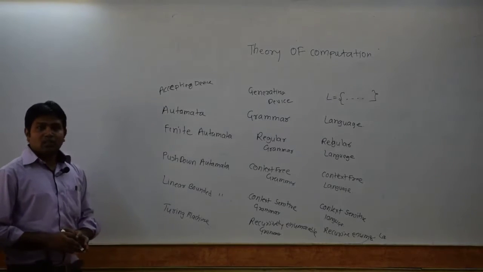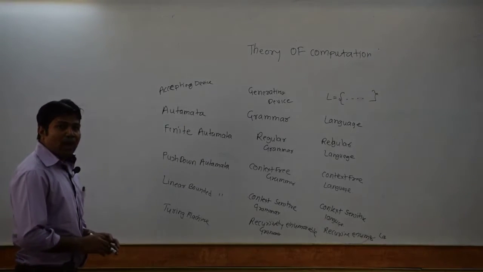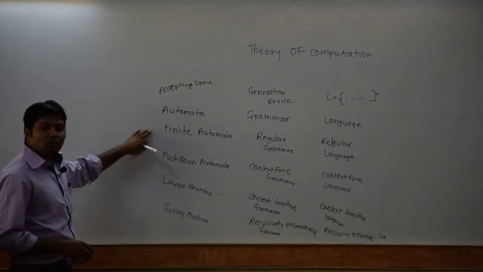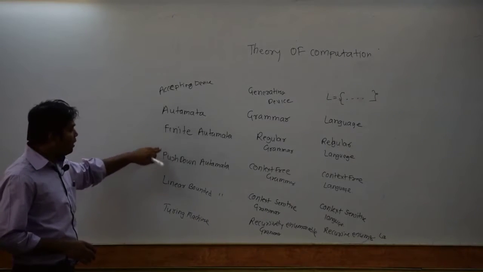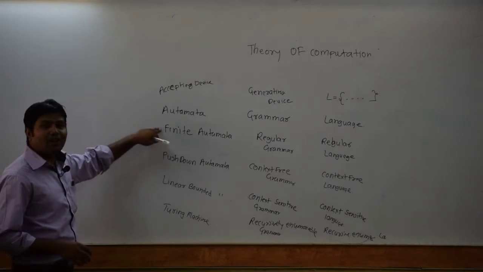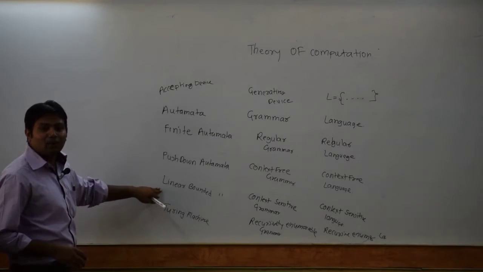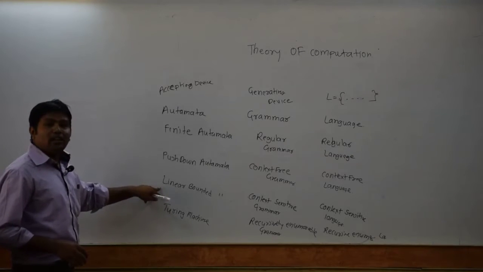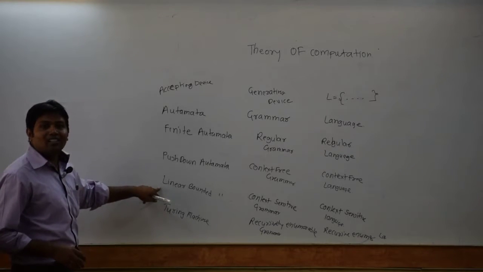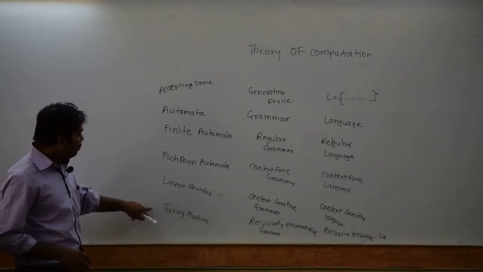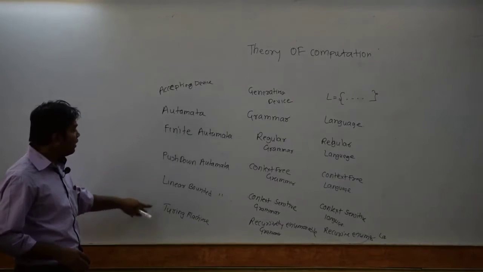So here the most powerful automaton is what? My Turing machine, and the least powerful is what? My finite automata. And after this we have what? More powerful than finite automata is pushdown automata, and more powerful than this is linear bounded automata. Now the linear bounded automata does not exist practically. Practically this does not exist in nature. Okay, but we are going to have these three: first, second and third.